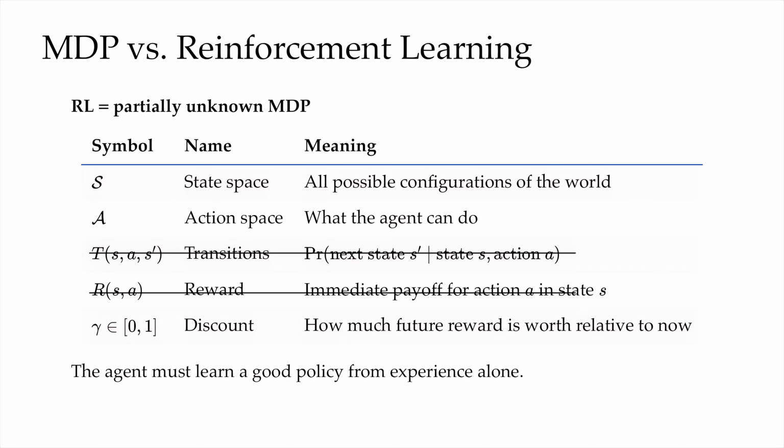In RL, we do not know the transition T, and often we also do not know the rewards R either, so those rows are crossed out. So instead of crunching numbers in some almost closed form formula, the agent has to rely on interaction, has to try actions, observe, then improve through algorithms, stochastic algorithms like Q-learning.